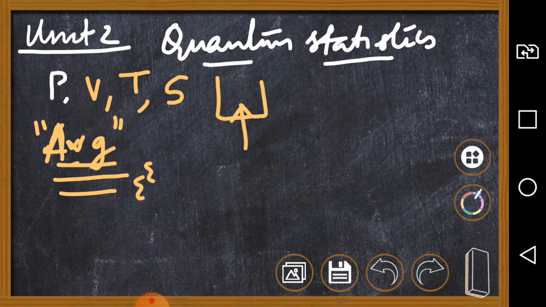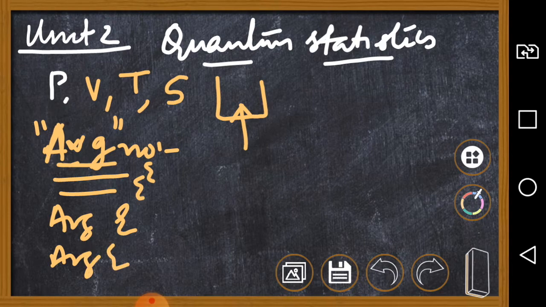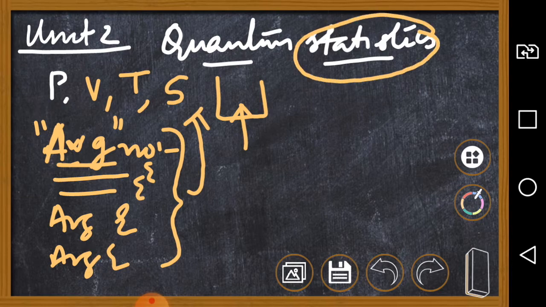Then we calculate the average number, the average energy, average velocity, etc. of the particles, and connect these properties at the fundamental level to thermodynamics. That is the area of statistical physics.